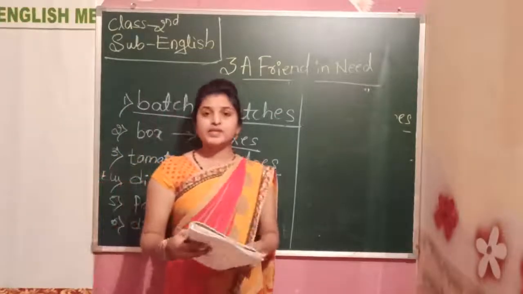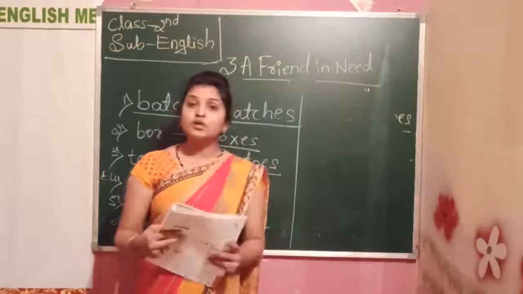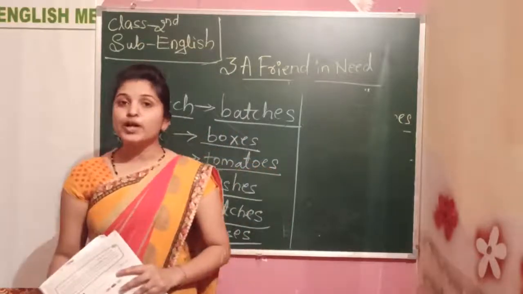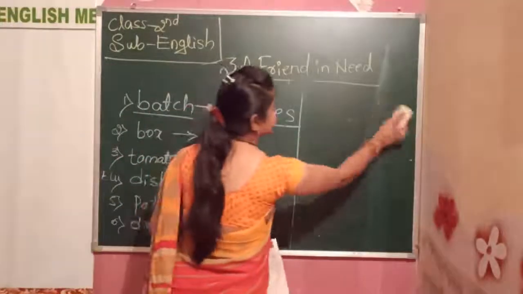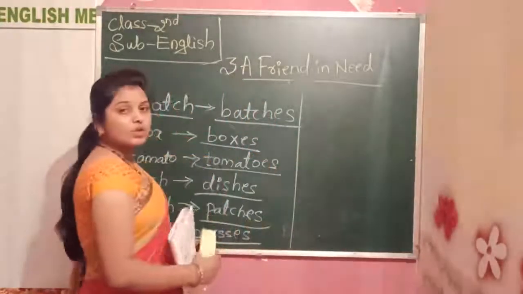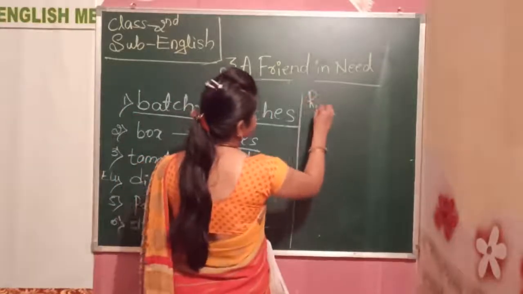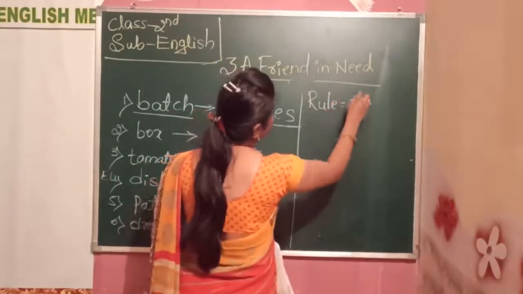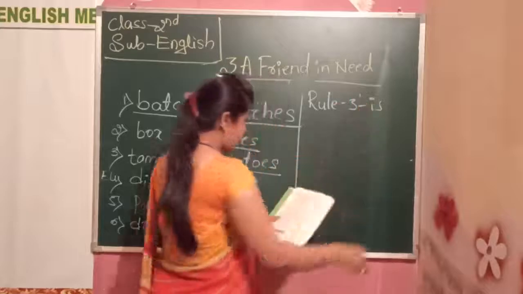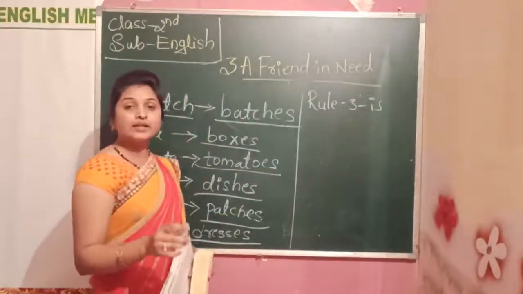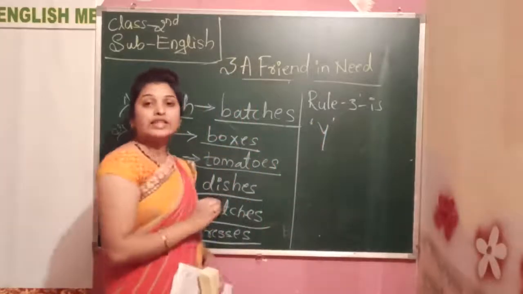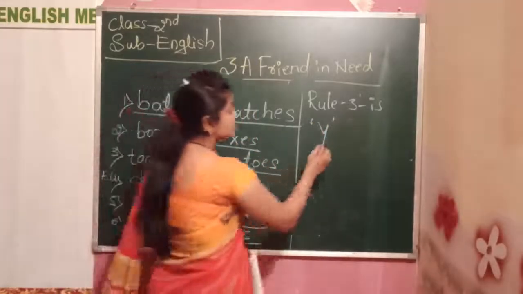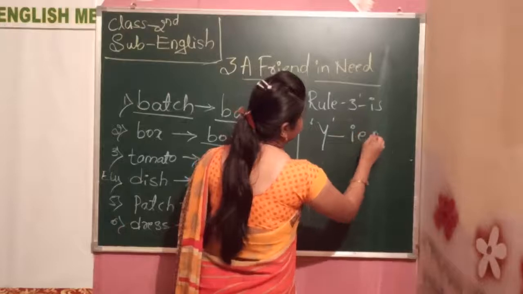Next, there is also one more rule in the plural form. Rule 3. What is that rule 3? The rule 3 is adding only if the word is ending with the y alphabet. That time you need to use ies. Okay.